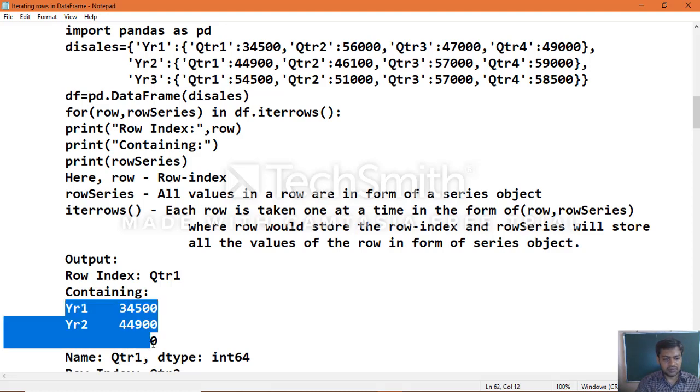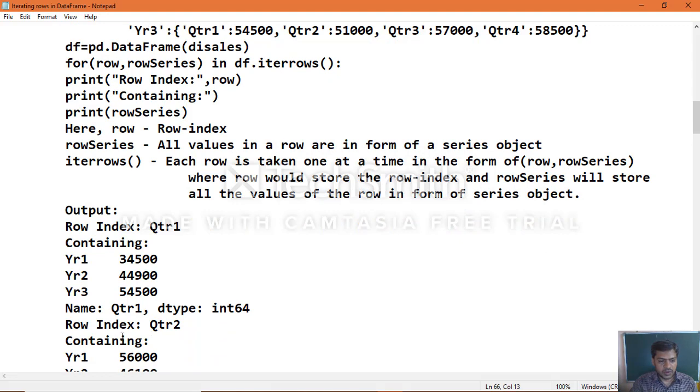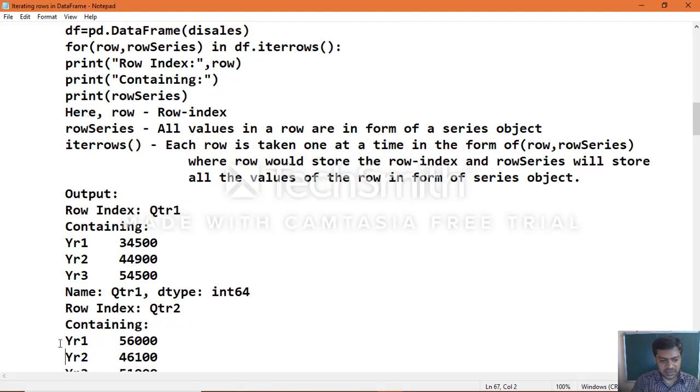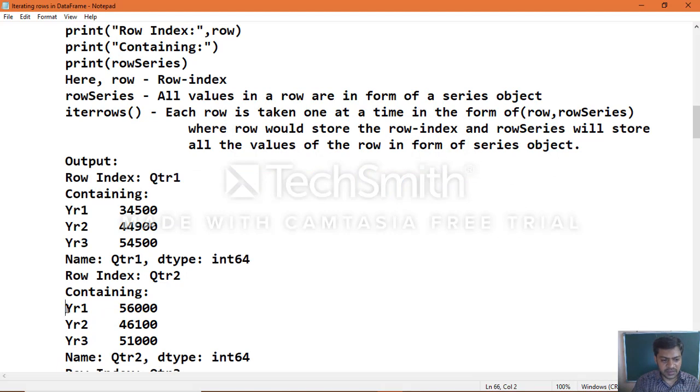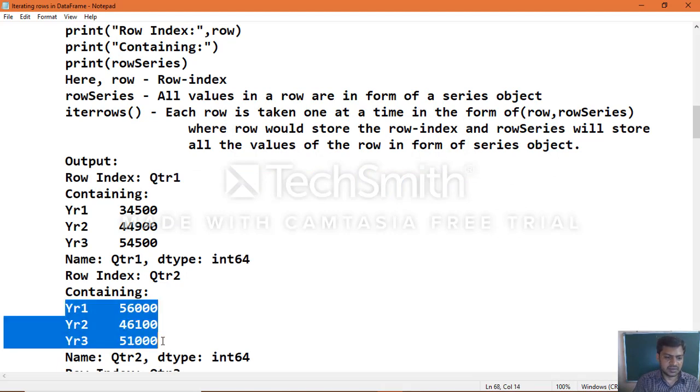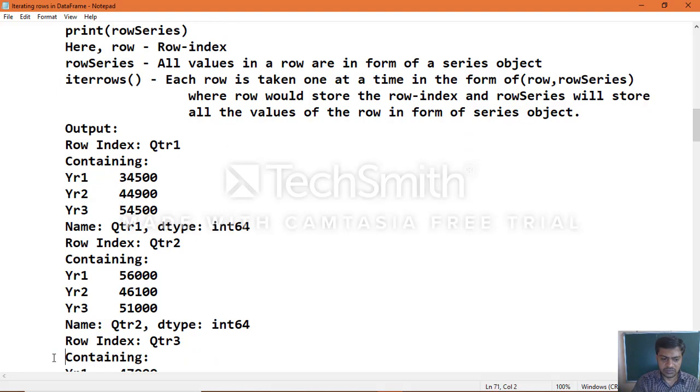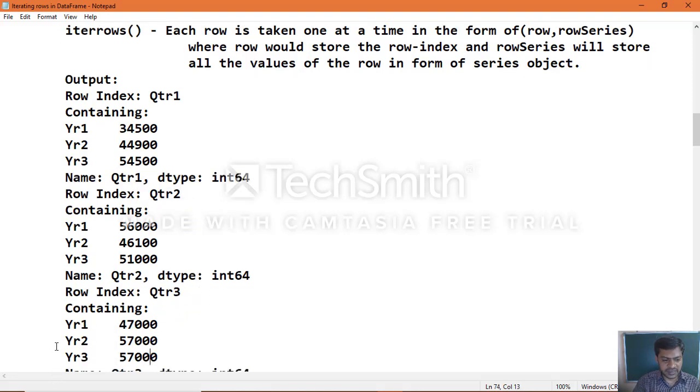So quarter 1 contains all 3 years of sales. In the same way, row index quarter 2, the second row, again contains all 3 years of sales details.